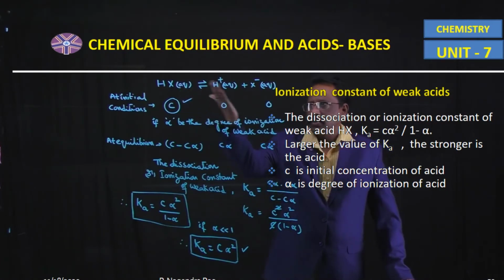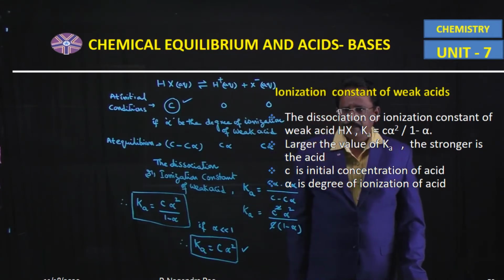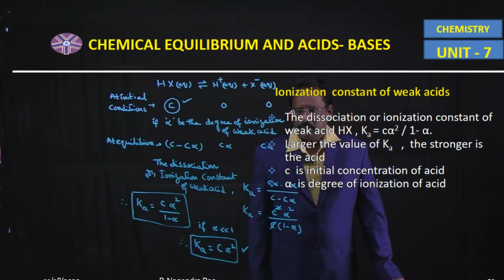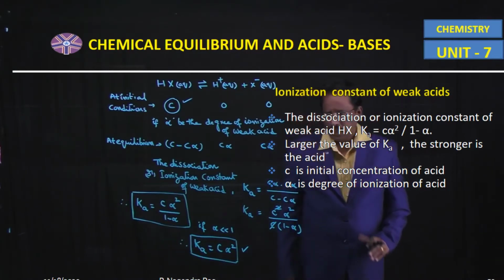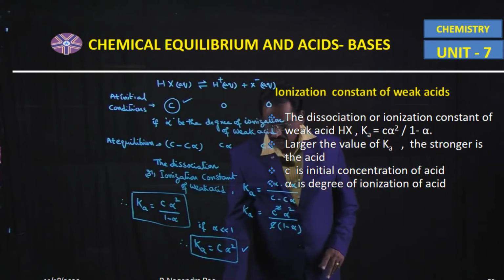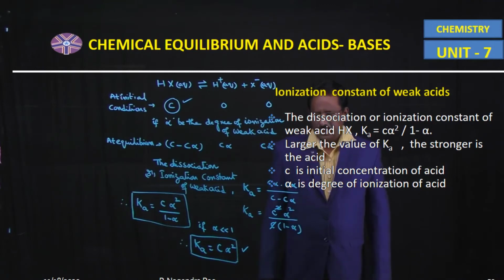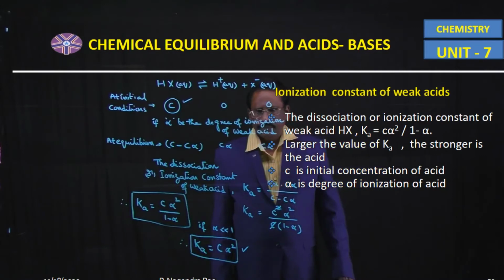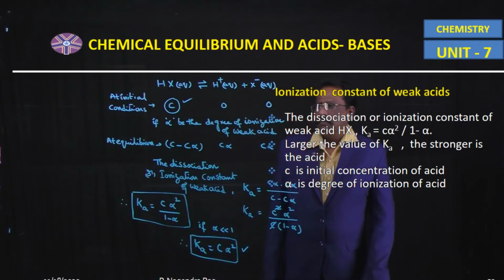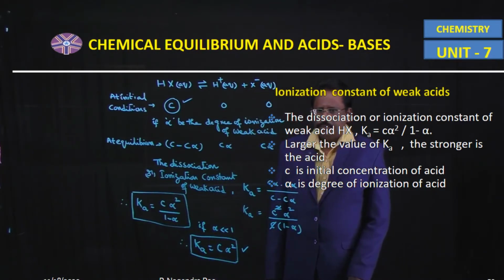Weak acids' dissociation is very slow when compared to strong acids' dissociation. So the dissociation constant of a weak acid, Ka, is equal to C into alpha square, where C is the initial concentration of the weak acid, and alpha is the degree of ionization or dissociation of the weak acid.